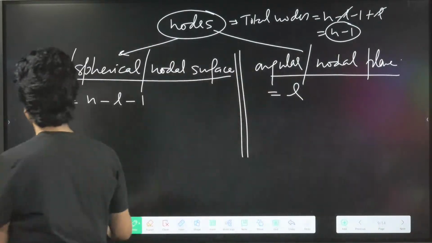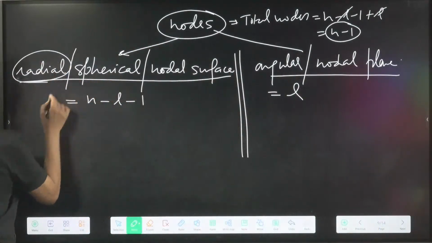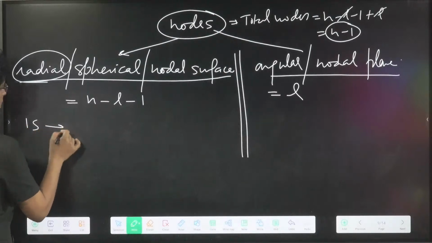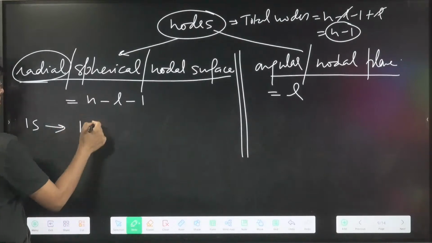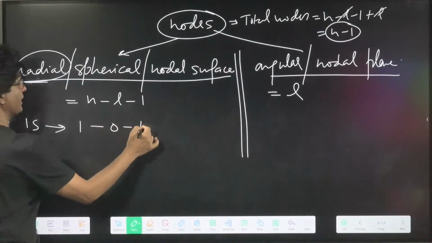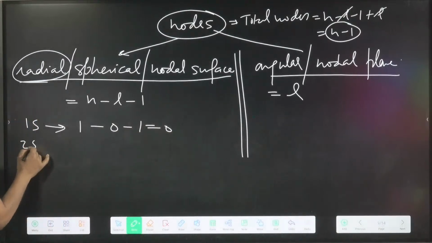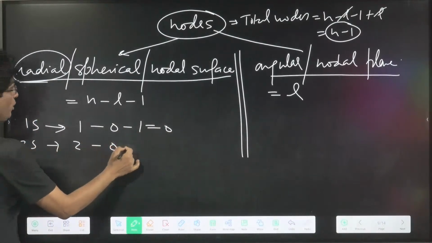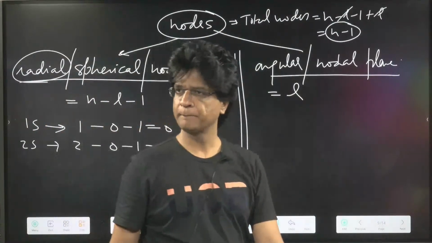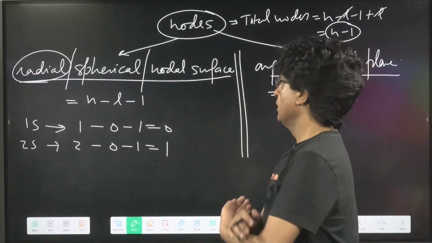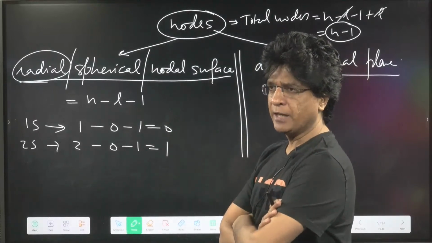Tell me how many radial nodes there will be in the 1s subshell. It is 1 minus 0 minus 1, equal to 0. In 2s, 2 minus 0 minus 1 equals 1. Keep putting in the values and you will get the answers.